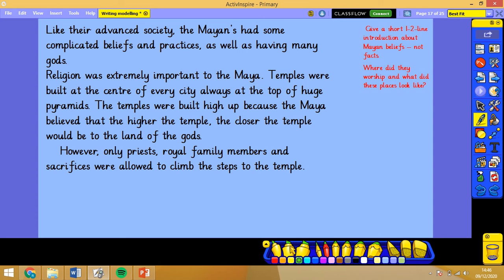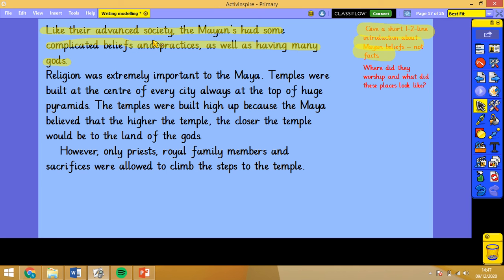Just to kickstart us off, in yellow, this is our short 1 to 2 line introduction. That highlight is way too big. So, like their advanced society, the Mayans had some complicated beliefs and practices, as well as having many gods. When I say it's not fact, technically that is a fact, but it's just a summary. It doesn't give me anything specific, so it's very general. It just says, like their advanced society, because for their time the Mayans were very advanced. They had some very complicated beliefs and practices, as well as having many gods. And there are quite a few gods. They had a god for everything, I think.